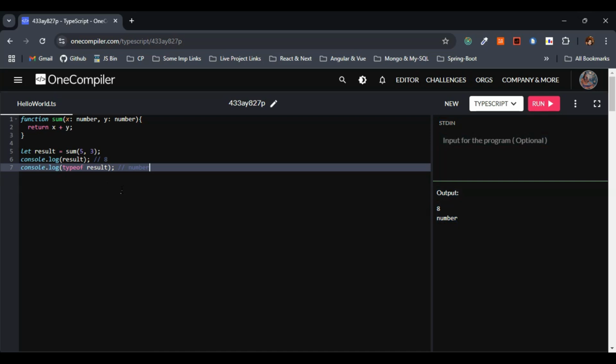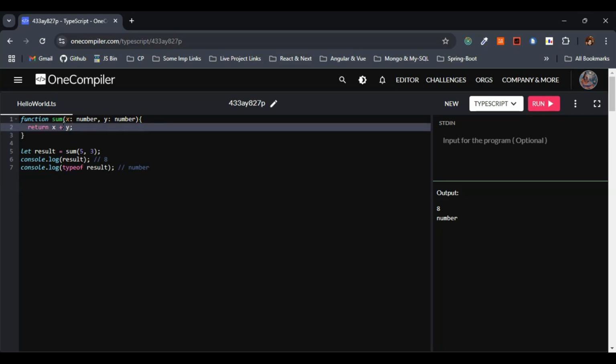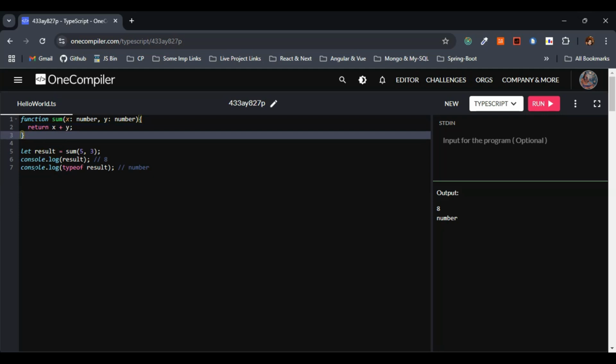So I'll quickly explain what I have done here. Here function sum, x number and y, we have assigned this one to the number, right? So also return x plus y. Basically, TypeScript infers the return type as number. Why? Because we are making use of the plus operation right here. You can clearly see here, plus. We are making use of the plus operation on two numbers, which basically produces a number, right? This is simple to understand.